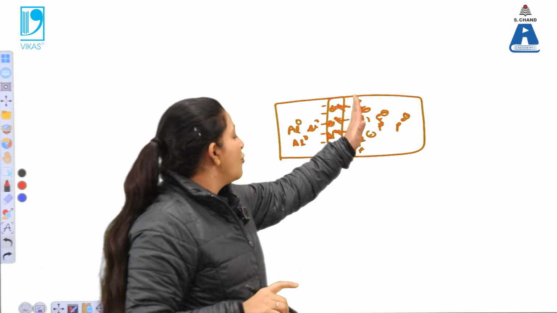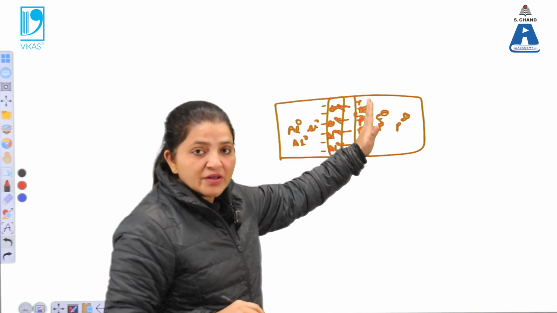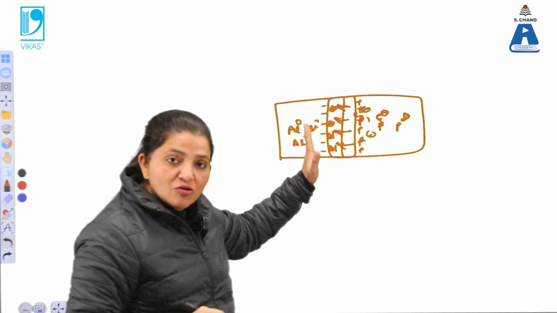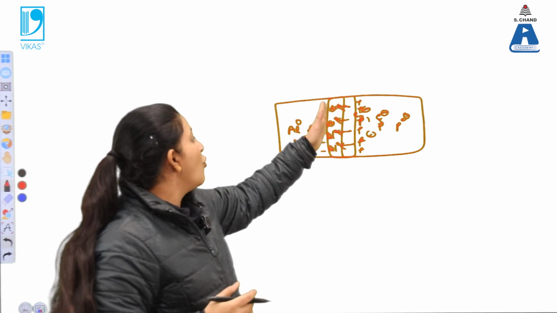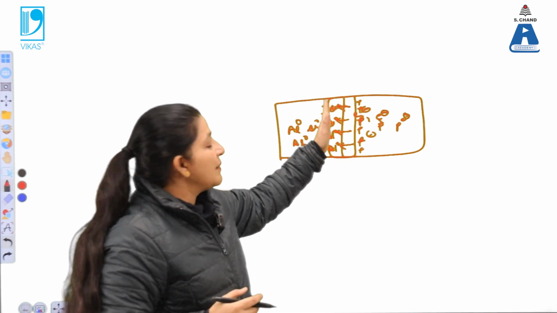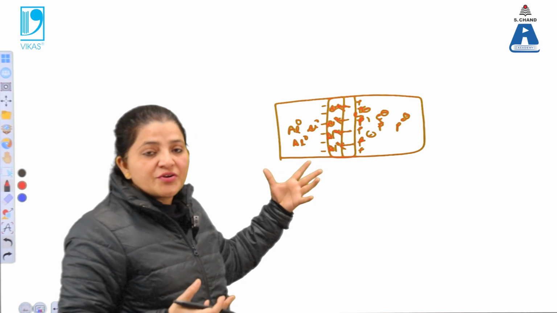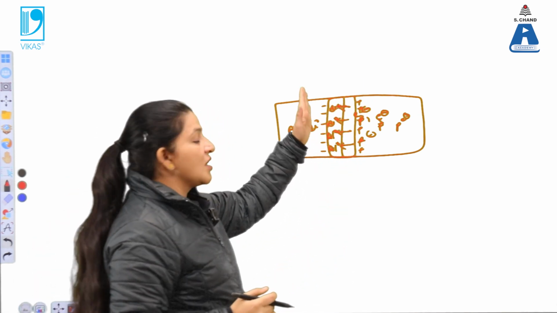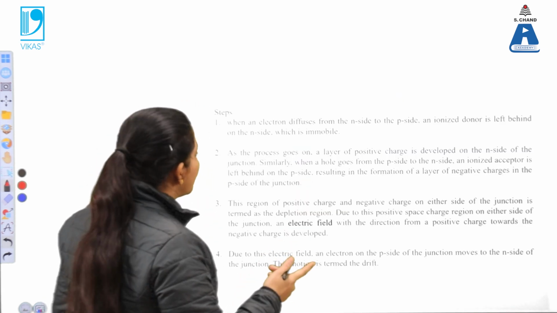When the electrons move from this part to this part, the positive charge remains over here and electrons are coming over here, so excess electrons will be there, and negative charge will remain. You can say that when holes move from p-type to n-type, the acceptor impurity must have a negative charge over it. So from one end the positive charge is developed and on the other end the negative charge is developed. So that is known as the depletion region.